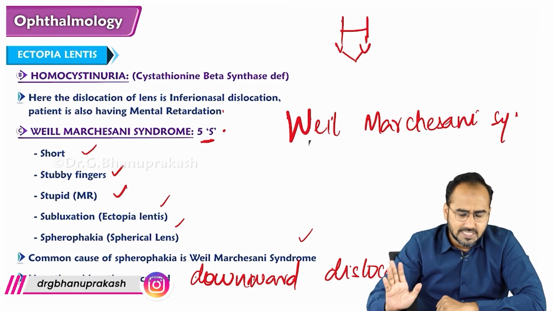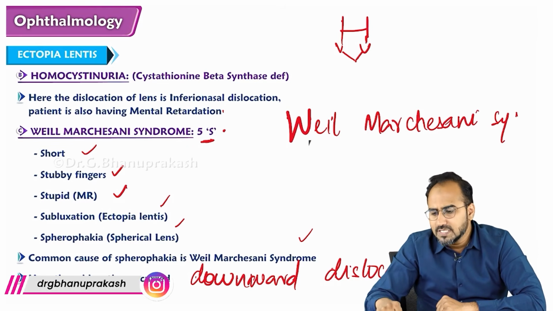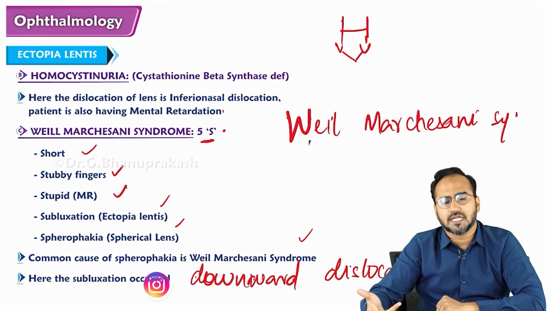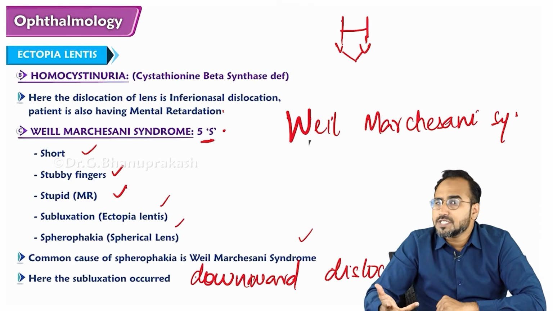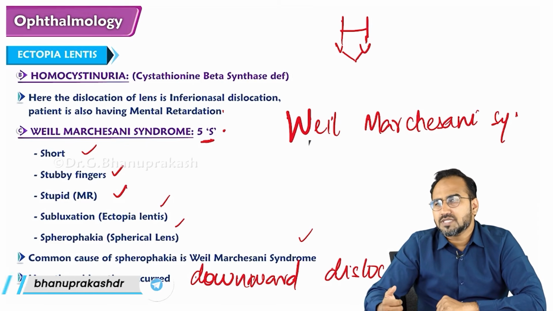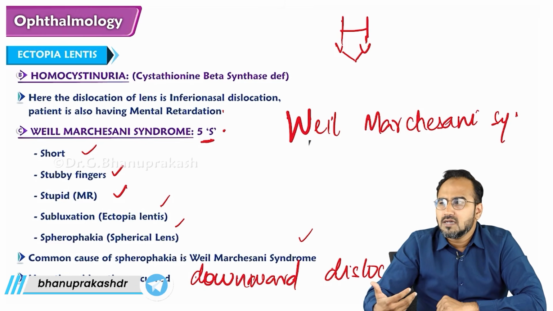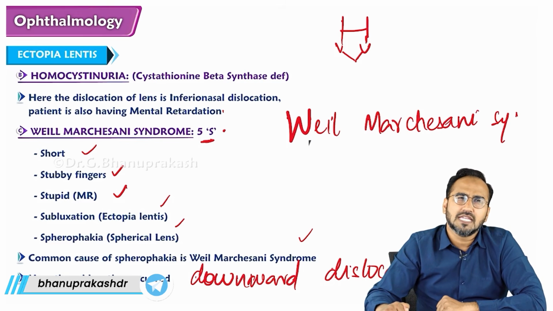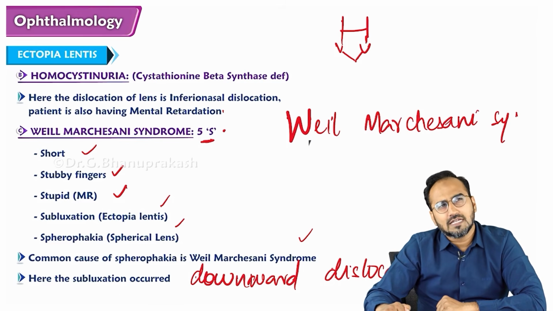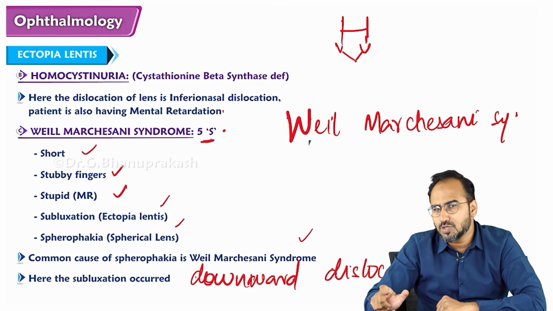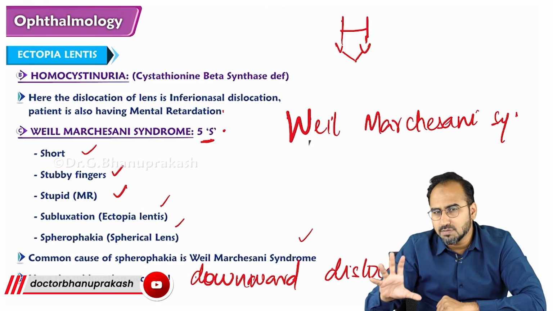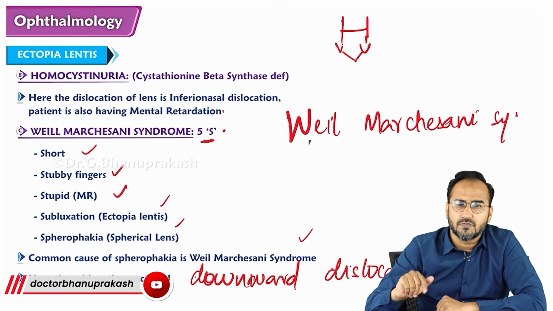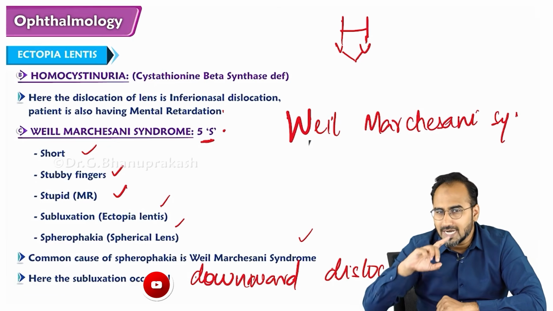Acquired causes we have discussed. Congenital causes of ectopia lentis are what? Marfan syndrome, homocystinuria, Weill-Marchesani. Apart from that, Ehlers-Danlos syndrome and Stickler syndrome can also lead to it. You might have seen an Ehlers-Danlos patient in the Guinness Book of World Records, where a person fits himself in a small box, or goes through a tennis racket hole.